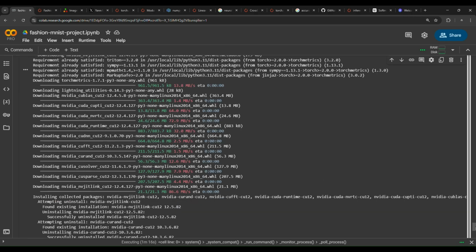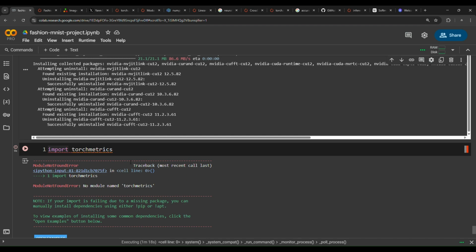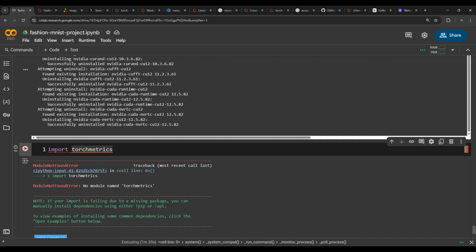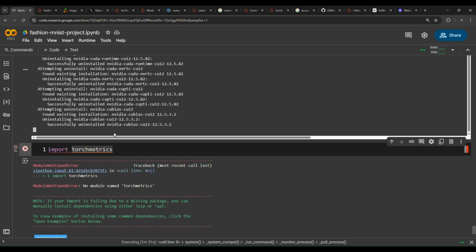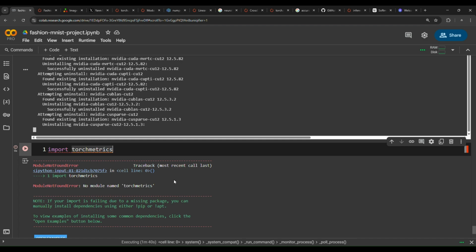So if you go back in here and try to run this, as you can notice, successfully installed torchmetrics. Once it has installed this library, we can import it in the Google Colab environment, and then we can use torchmetrics to compute the confusion matrix.